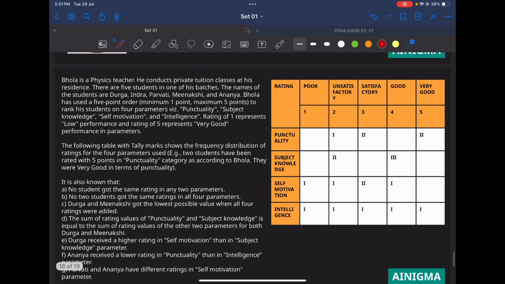So this is the set. Bhola is a physics teacher. He conducts private tuition classes at his residence. There are 5 students in one of his batches. The names of the students are Durga, Indra, Parvati, Meenakshi and Ananya.